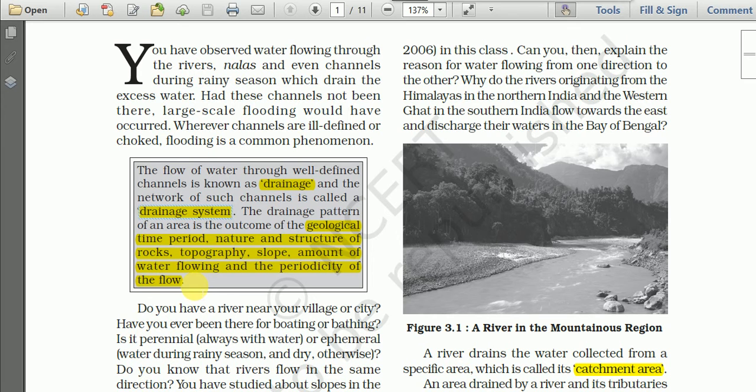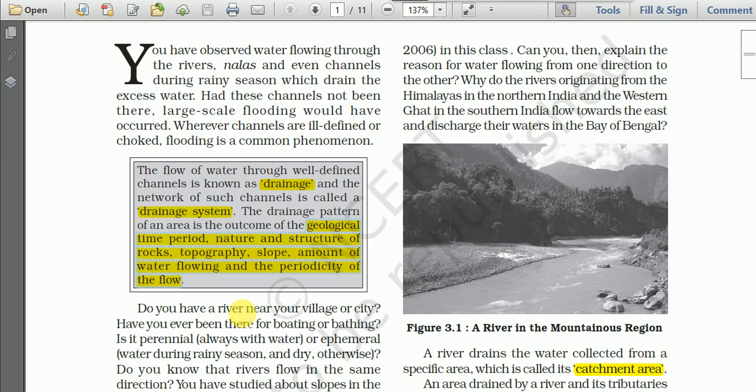The drainage pattern of an area is the outcome of the geological time period, the nature and the structure of rocks, topography, slope, amount of water flowing, and the periodicity of the flow.